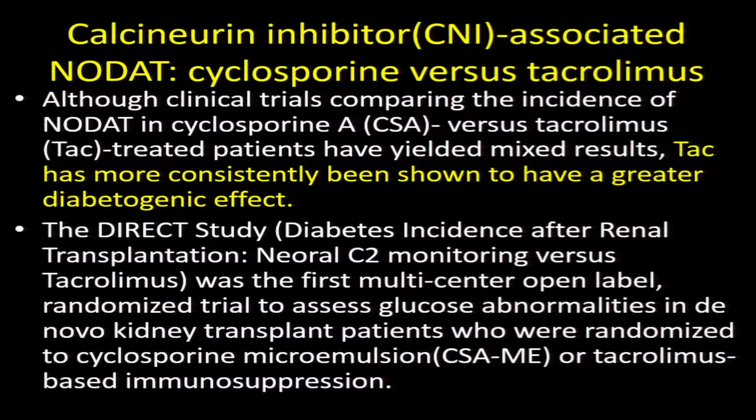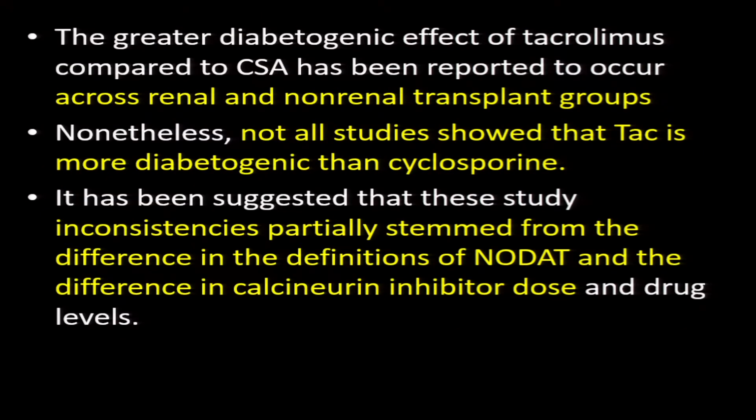And we come to the immunosuppressants, like calcineurin associated NODAT, cyclosporin versus tacrolimus. Certainly tacrolimus has more consistently been shown to have a greater diabetogenic effect. Across renal and non-renal transplant groups, tacrolimus has been shown to have an increased diabetogenic effect.